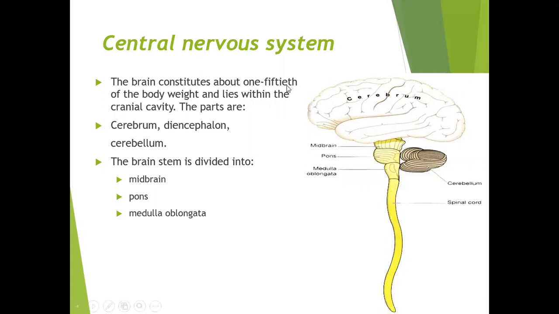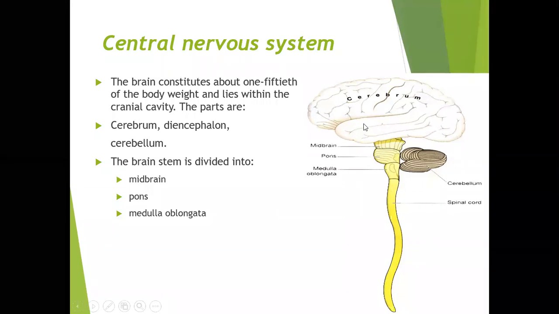The parts of the central nervous system: one will be the cerebrum. This is the cerebrum, the large structure. Then we have the smaller brain, this is called the cerebellum. And inside there will be some important structures which together are called the diencephalon. So we have the cerebrum outside, then the diencephalon, then the cerebellum.